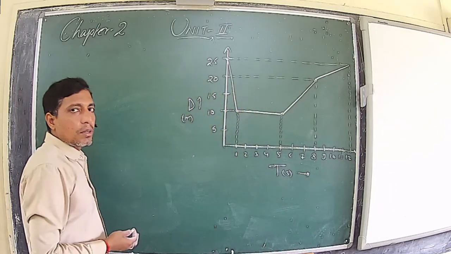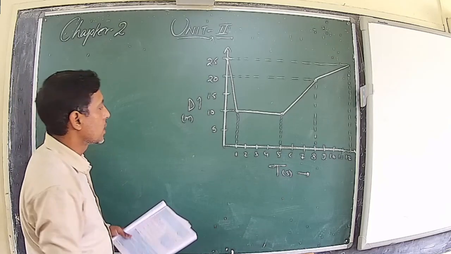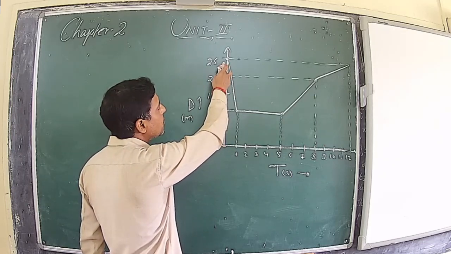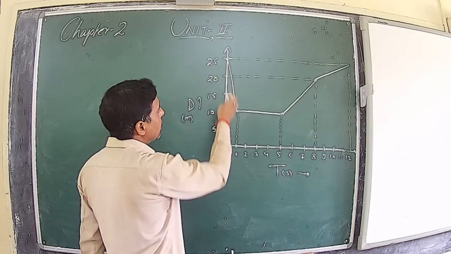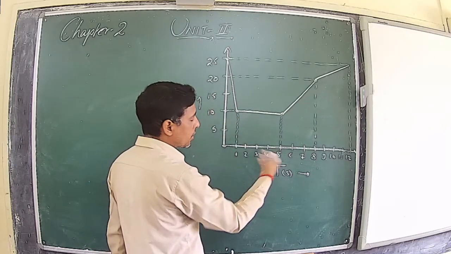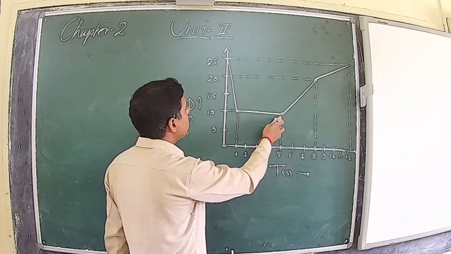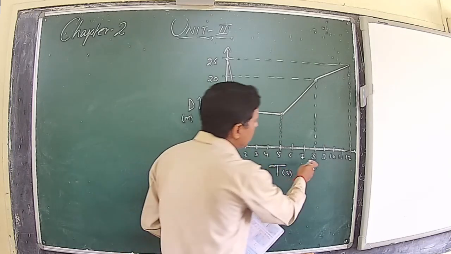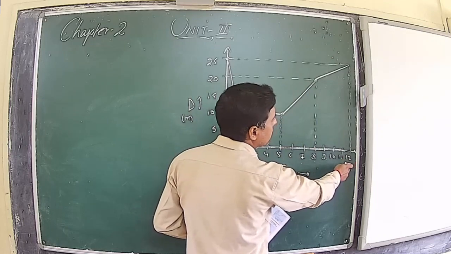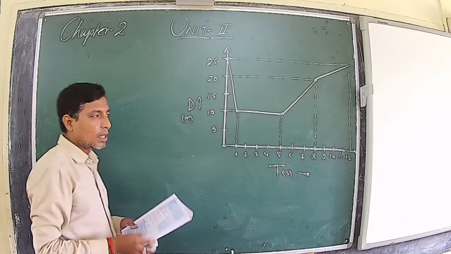So this is a numerical given to us, that is a graph plotted between displacement versus time. You can see at the time when we have observed, the body was at a distance of 25 meters, then after 1 second it is at a distance of 10 meters, then after next 4 seconds, that is after 5 seconds from the time of observation, the body is still at a distance of 10 meters. Then after 3 seconds, that is total after 8 seconds, it is at a distance of 20. And again after 4 seconds, that is from the beginning 12 seconds, it is at a distance of 25 meters. So you have to answer the various questions.